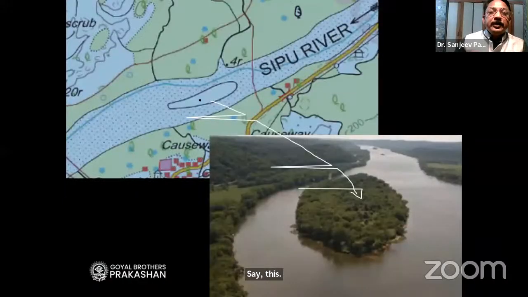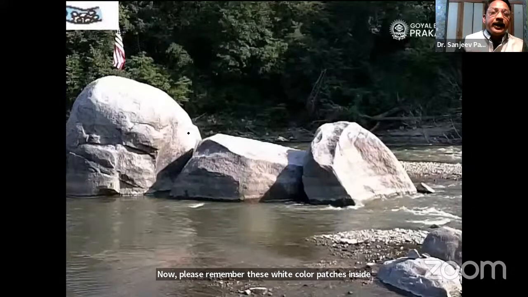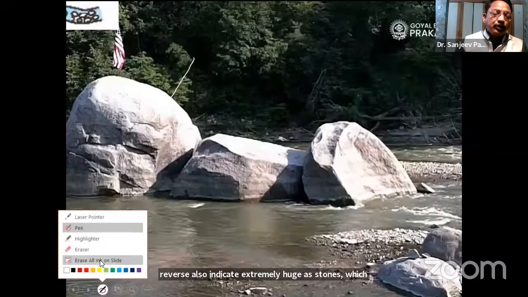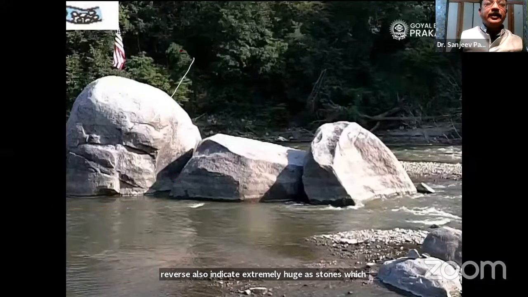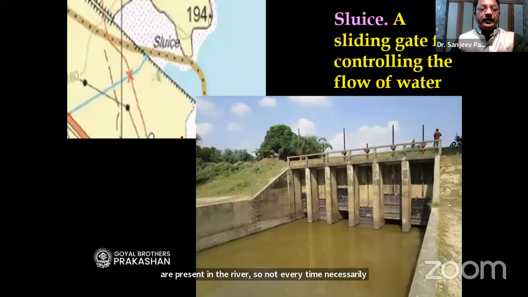Now, please remember these white color patches inside rivers also indicate extremely huge stones which are present in the river. So not every time necessarily an island, they also indicate huge stones in the river.